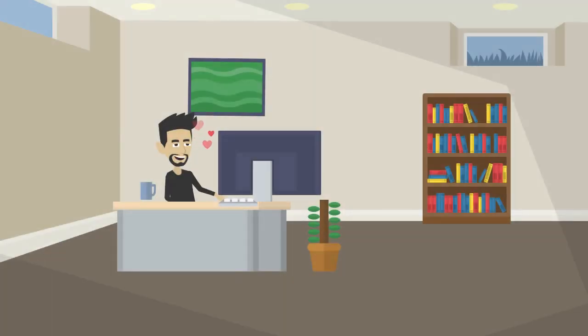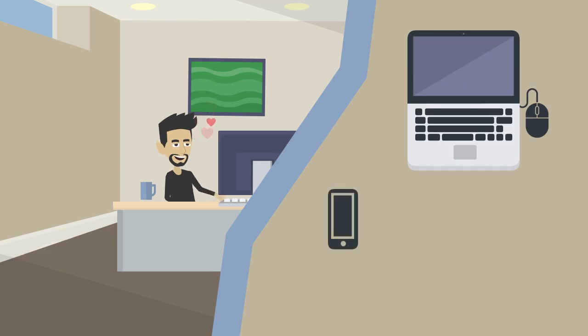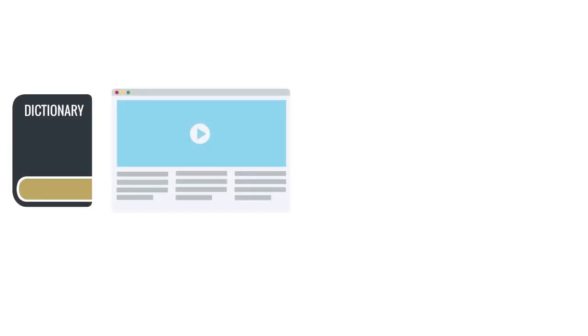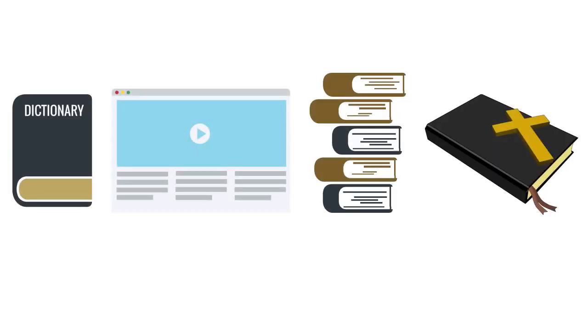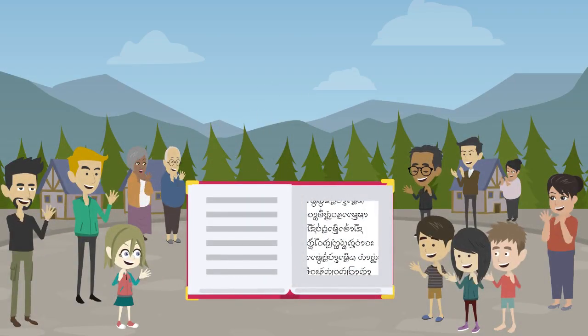With all these pieces in place, Sanjay is in a good position to work with his language on the computer or mobile devices, just like any other language. He can produce dictionaries, create websites, write books, and translate the Bible, giving life to this language and preserving the culture of its speakers, and allowing them to understand the good news.